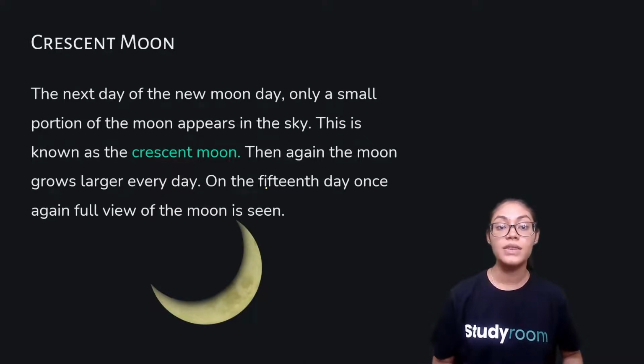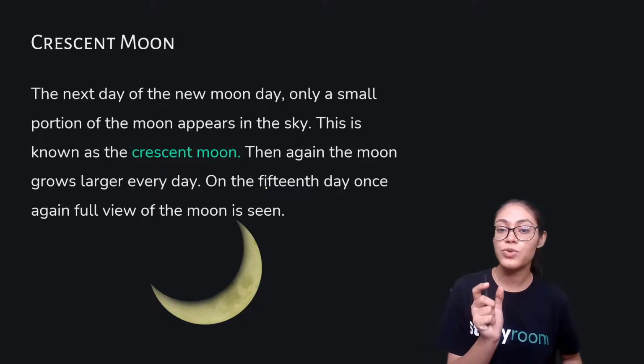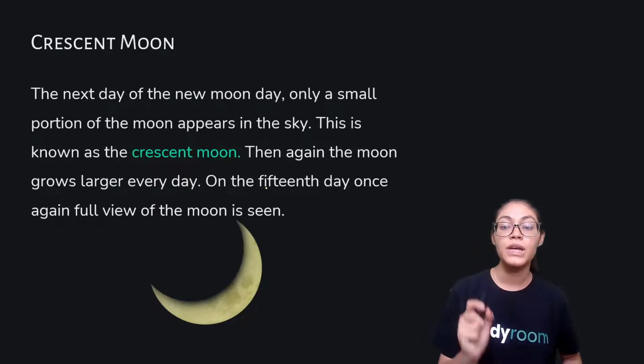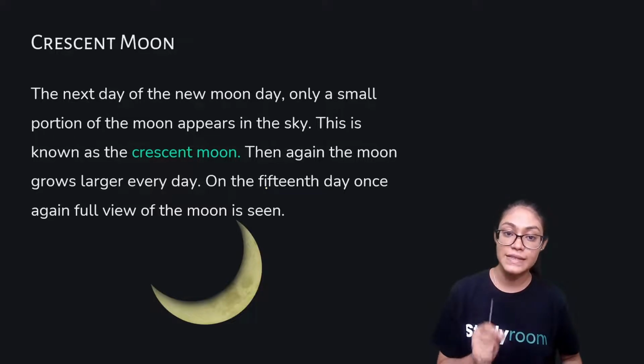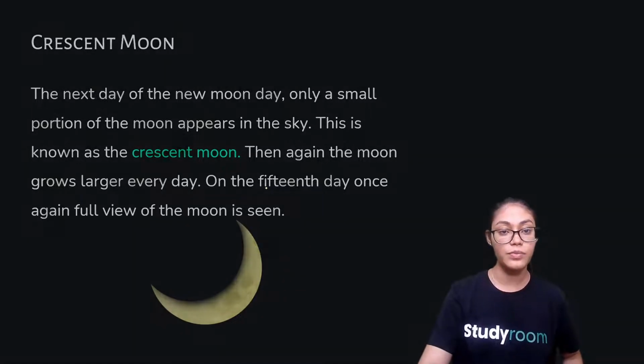Crescent moon. The next day after the new moon day, only a small portion of the moon appears in the sky. This is known as the crescent moon. Even this you all must have definitely come across. Then again, the moon grows larger every day. On the 15th day, once again, a full view of the moon is seen. Right? So this cycle goes on and on.